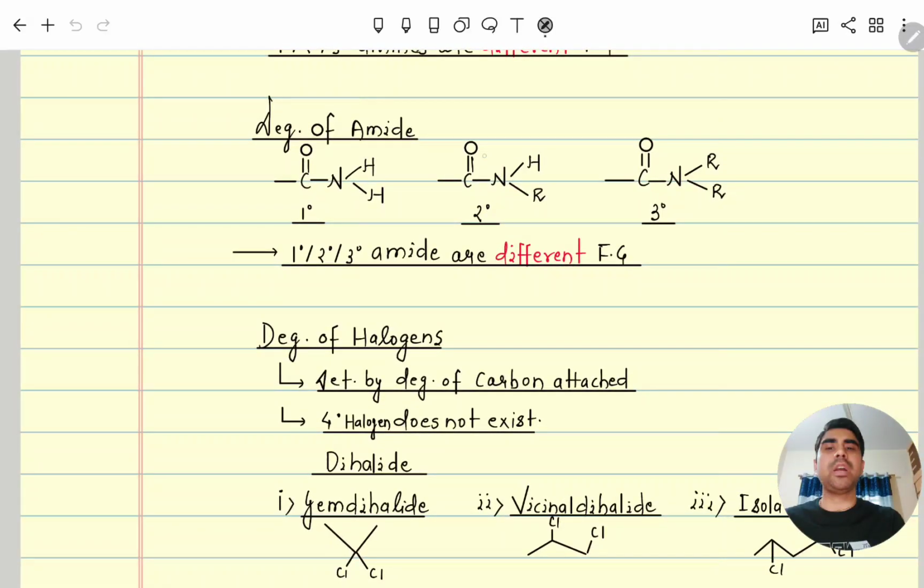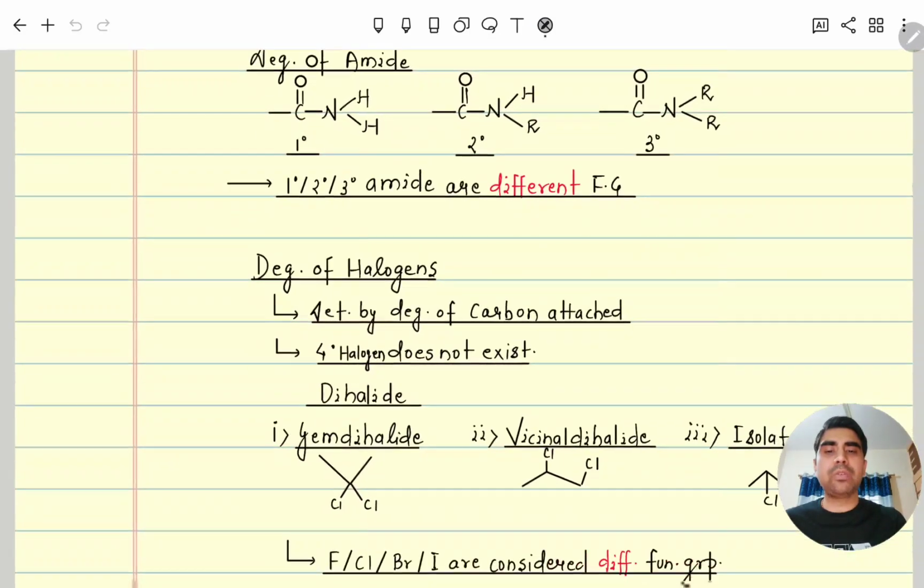Next, degree of amide. You know amide is a derivative of carboxylic acid. So here the C double bond O will be fixed. But here, if 2 hydrogens are there, or hydrogen and deuterium, then it is a 1 degree amide. If there is a hydrogen and an alkyl group, meaning one hydrogen is replaced by carbon, it is called 2 degree. And if both sides are carbon connected to the main chain, then it is called a 3 degree amide. All 1 degree, 2 degree, 3 degree amides, like 1 degree, 2 degree amines, are different functional groups.